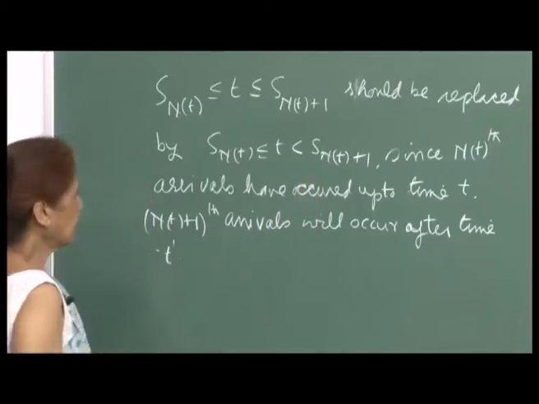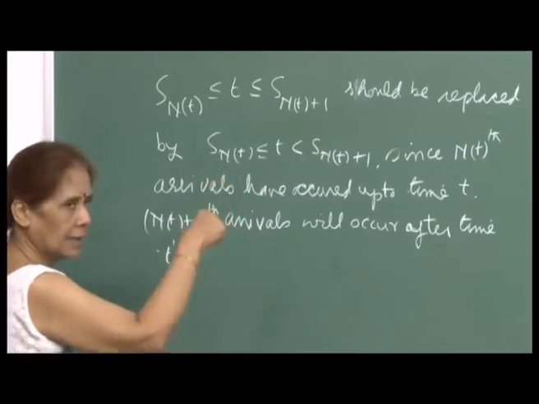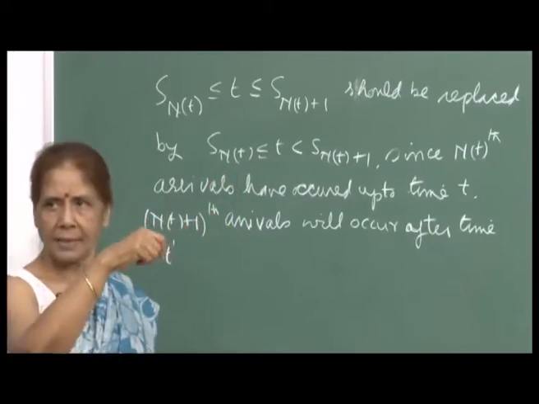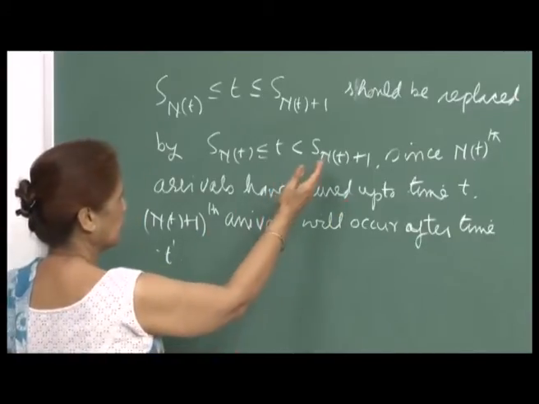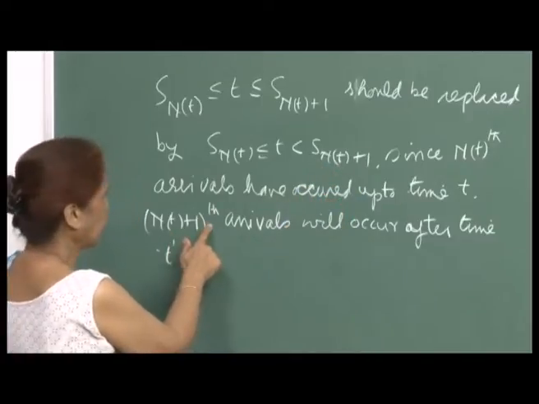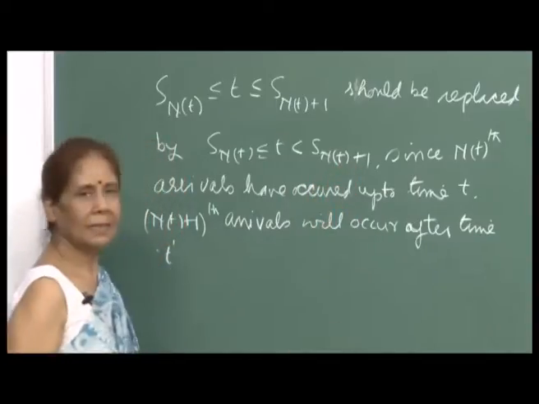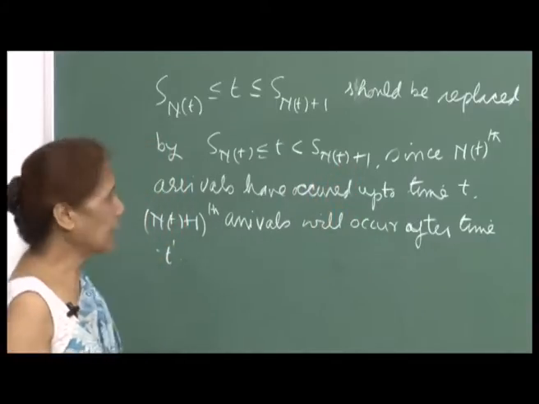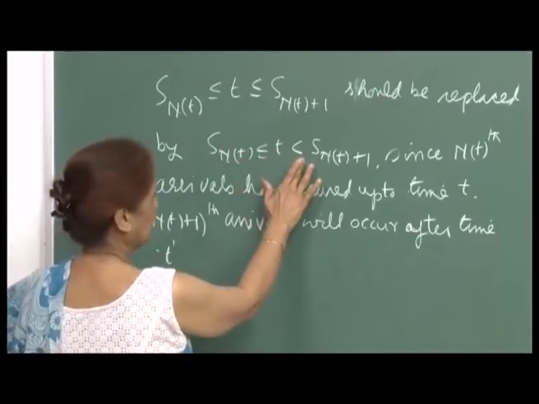Since N t arrivals have occurred up to time t, and S N t is the time of the N t th arrival, when the N t plus 1th arrival occurs, that time S N t plus 1 will have to be bigger than t. I want to make that clear, and that is why this should be replaced by the strict inequality here.